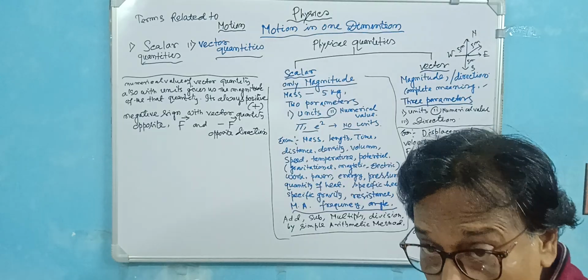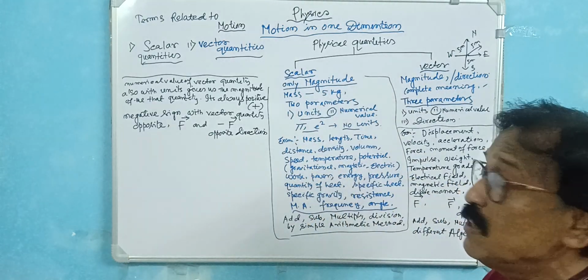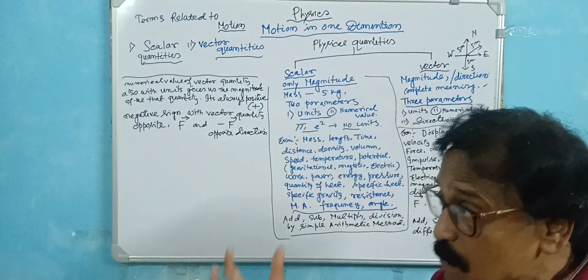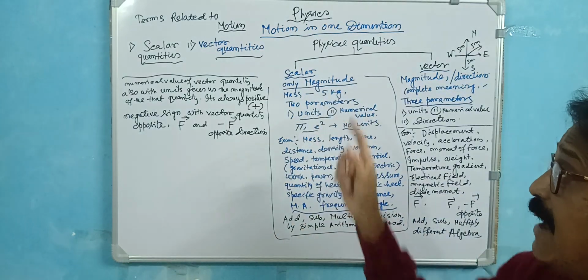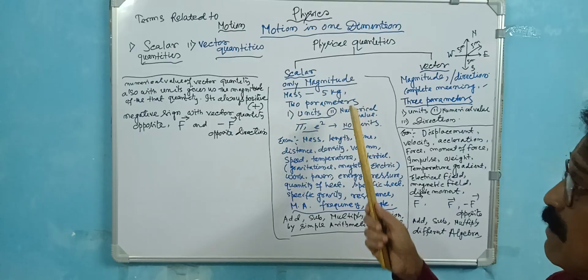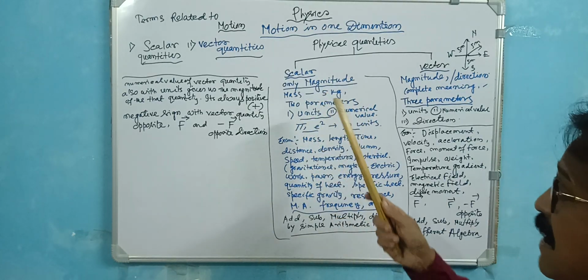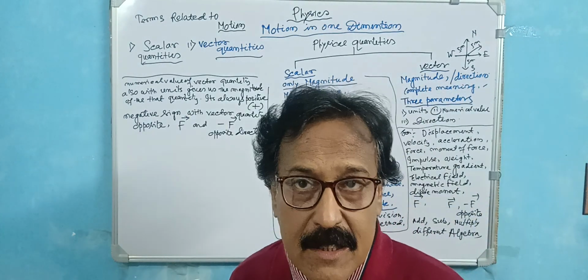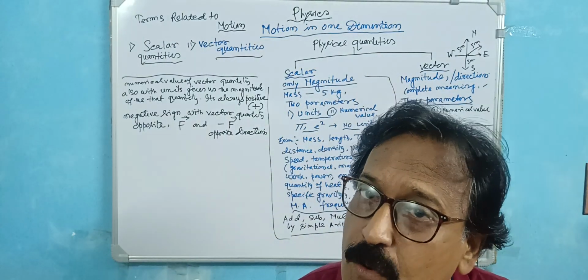So you need the units. One is a bigger unit, one is a smaller unit. The gram is the smaller unit, kg is the bigger unit. In 5 kg, 5 is the magnitude value and kg is the unit. So two parameters: kg is the unit, and 5 is the numerical value. Only two things you determine in case of a scalar quantity. Okay, clear? So what do you mean by the scalar quantity?